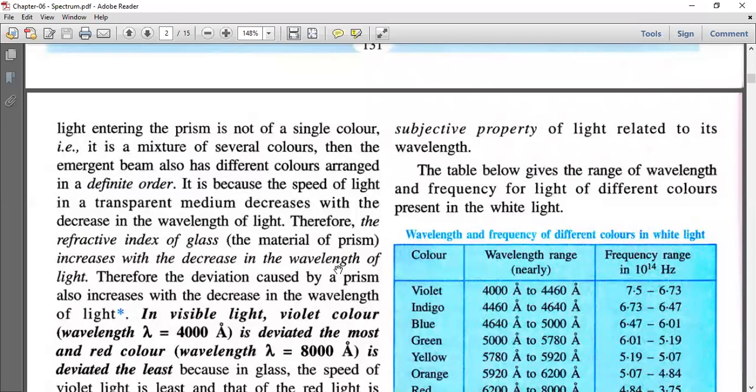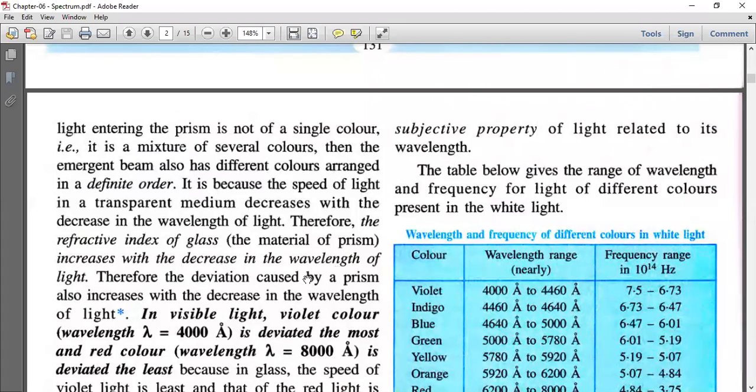Different colors have different wavelengths. As soon as the light strikes the first surface, refraction occurs. In the first refraction itself, the colors get separated. The one which has the highest wavelength will have the lowest deviation. The color which has the lowest wavelength, which means highest frequency, will have the highest deviation.